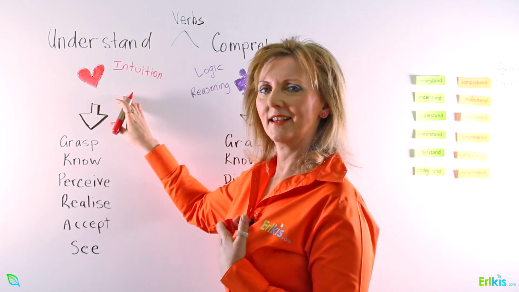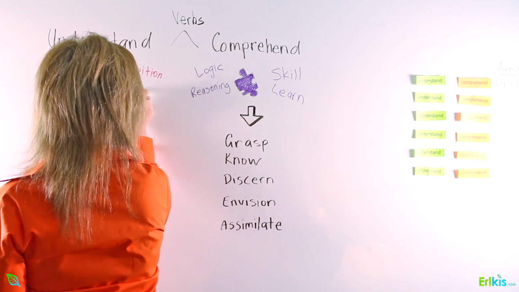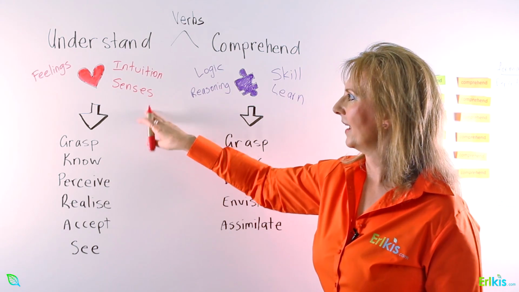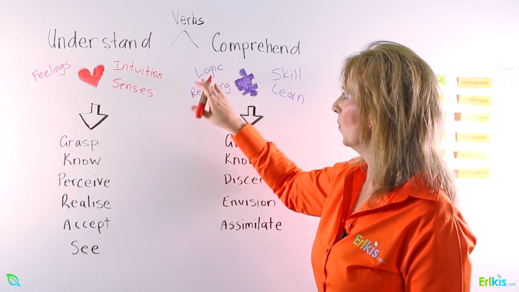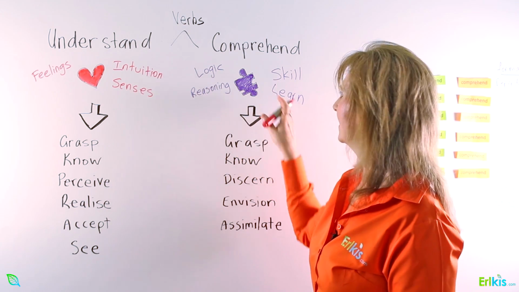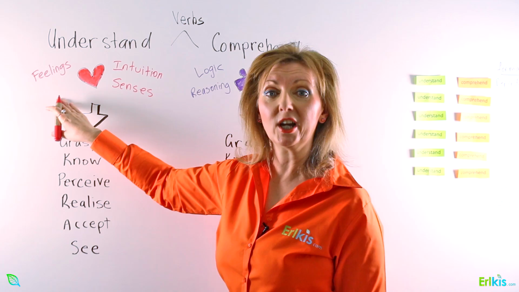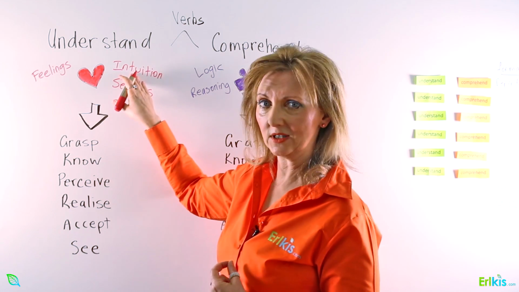So heart. How do we feel about something? So it's to do with our senses. It's about feelings. Intuition, senses, and feelings. So it's not really based on logic, reasoning, skill as such. And also it's based on judgment, initial judgment, intuitive judgment.